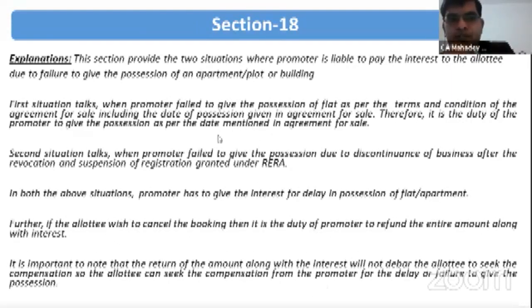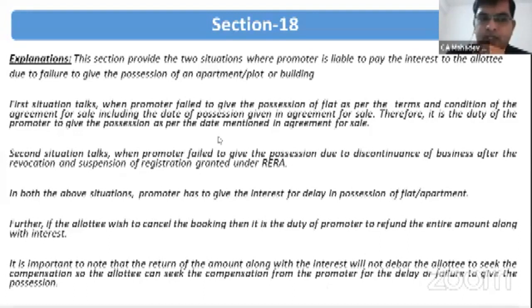This section provides the two situations where the promoter is liable to pay interest to the allottee due to failure to give possession. First situation, when the promoter fails to give possession as per the terms of the agreement and including the date of possession. Therefore, it is the duty of the promoter to give possession on whatever date is mentioned in